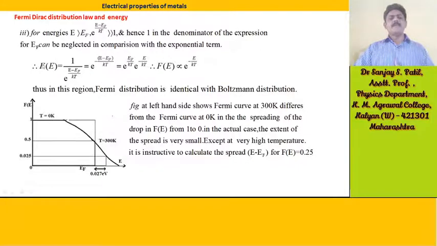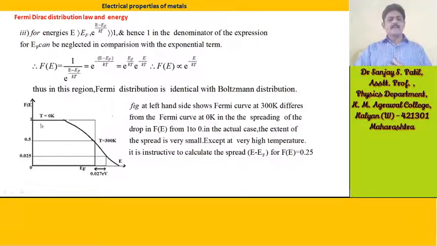Therefore, f(E) is equal to 1 by e raised to (E minus EF) by kT, which is equal to e raised to EF by kT into e raised to minus E by kT. So f(E) is directly proportional to e raised to minus E divided by kT. So, in this region, the Fermi distribution is identical with the Boltzmann distribution.